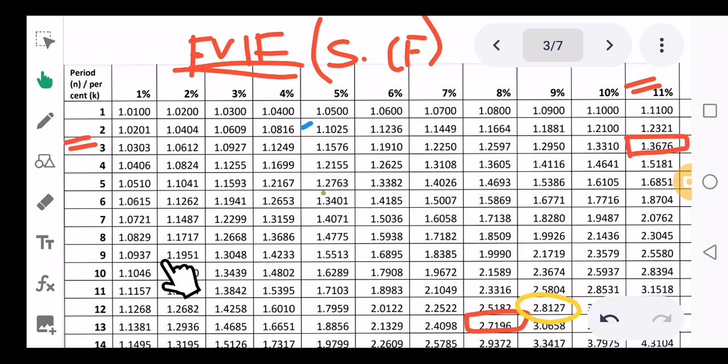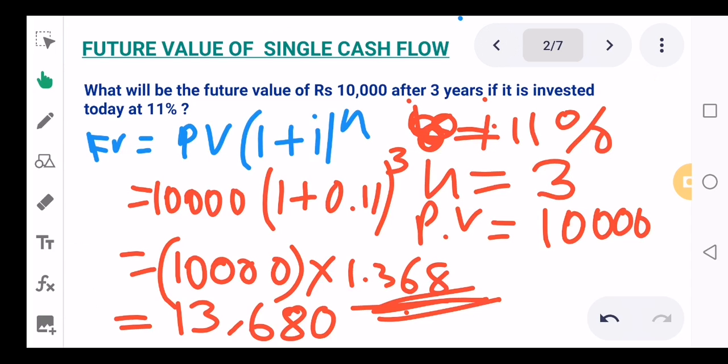The value is 1.1951. The future value of 1 rupee at 2% after 9 years will be 1.1951. So this table can be used to reduce the calculation work.